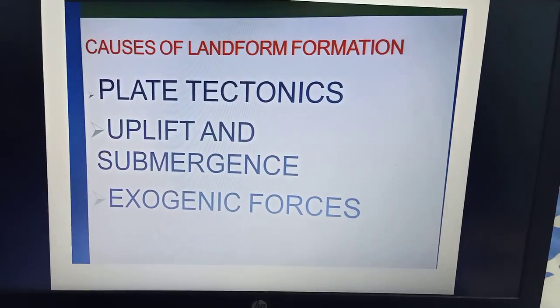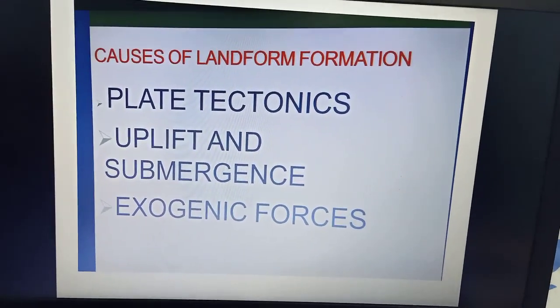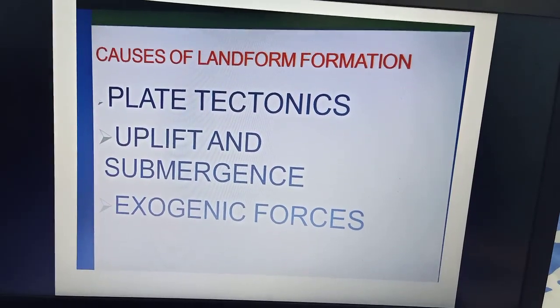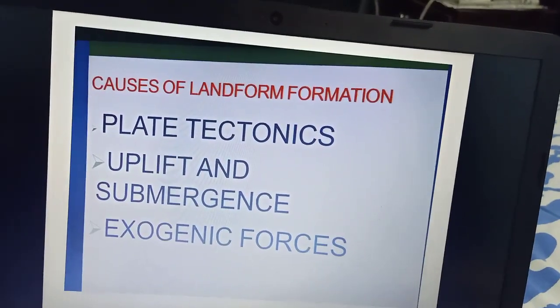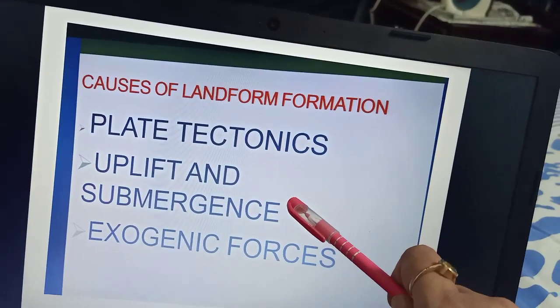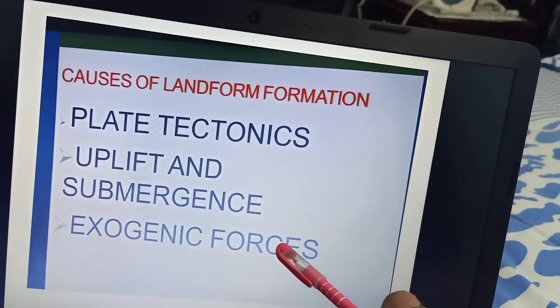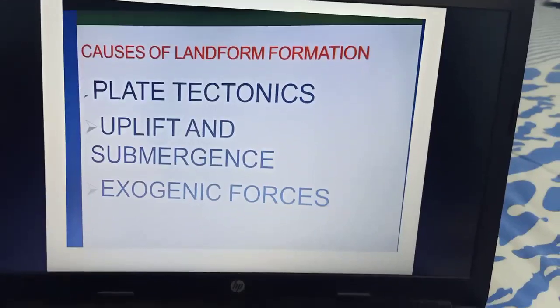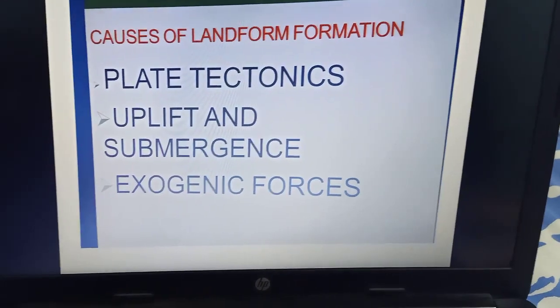Now children, a brief recap of what we had done, the causes of landform formation. So children, as you can see in this slide, there are three factors: plate tectonics, upliftment and submergence, and exogenic forces. I have already explained them to you. I am explaining once again.